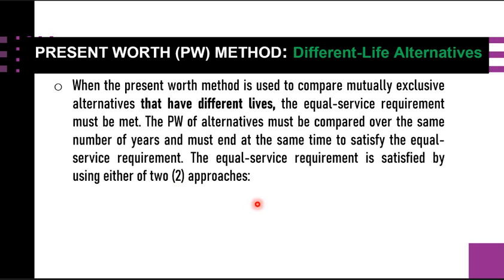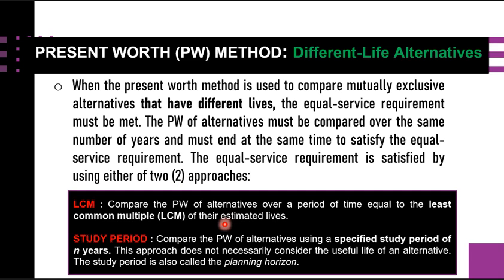So what are these approaches? We have the LCM as our first. We are familiar with this LCM, the least common multiple. We are going to compare the PW of alternatives over a period of time equal to the least common multiple, or the LCM, of their estimated lives. So if they have different lives, we take the least common multiple of their lives, and you can use this one for getting the PW of all the alternatives.